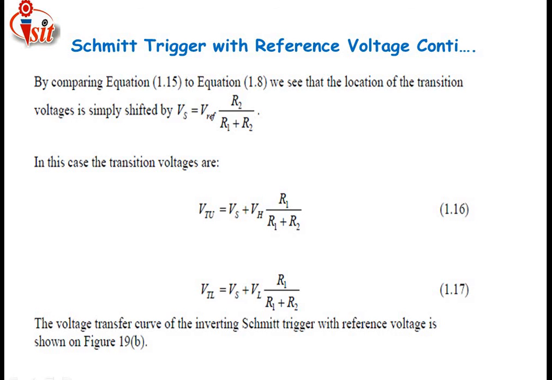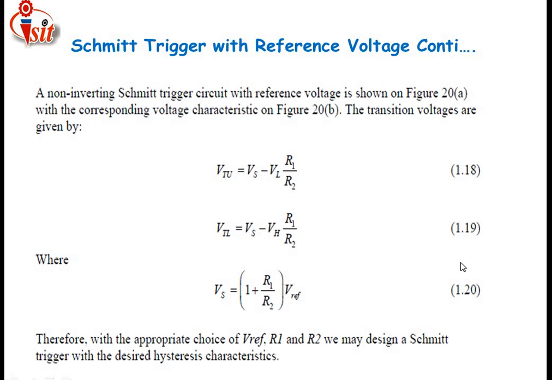Just see here, the voltage transfer curve of the inverting Schmitt trigger with reference voltage is as shown in the figure. Along with this, a non-inverting Schmitt trigger circuit with the reference voltage is shown in the figure with the corresponding voltage characteristics.